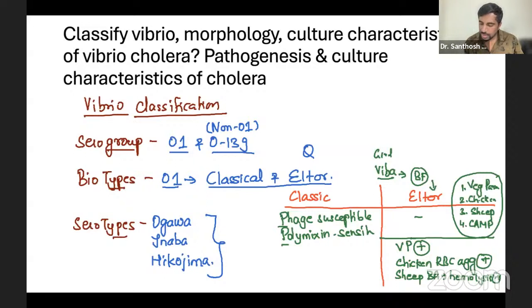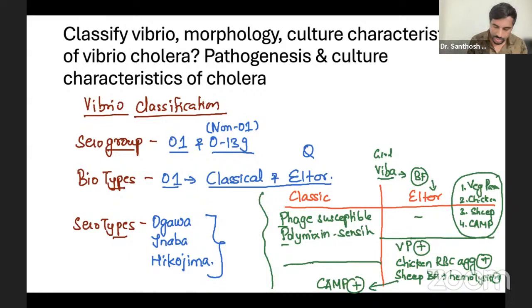And the third one, camp test. You must have studied the camp test. We have studied camp test positive in group B streptococcus, Streptococcus agalactiae. We haven't come to it yet, it will come. That is basically group B streptococcus. In the same way here also it's camp positive, remember. So these things are positive for El Tor, which are negative for classical. If it comes as a short question, you can answer. Also, one more question you can answer. Okay, we're done with this.